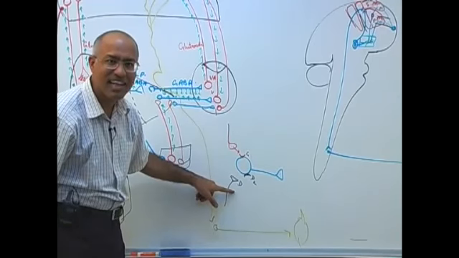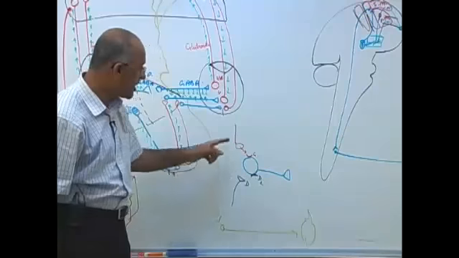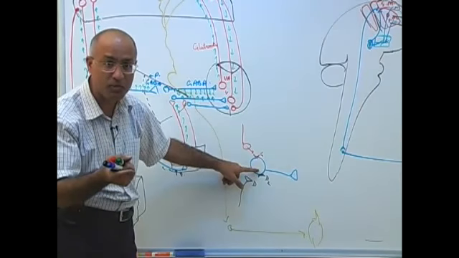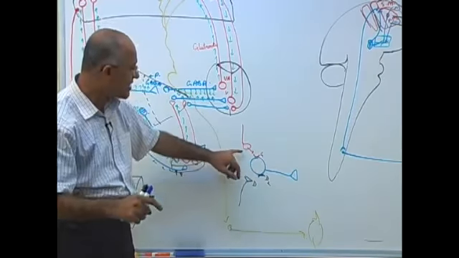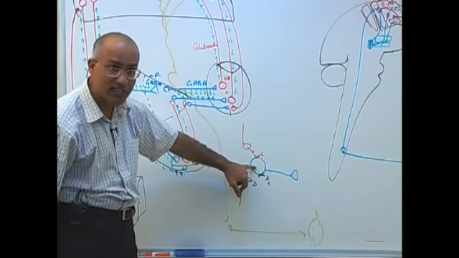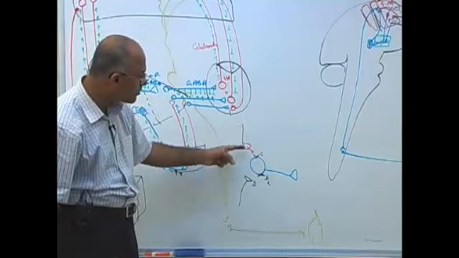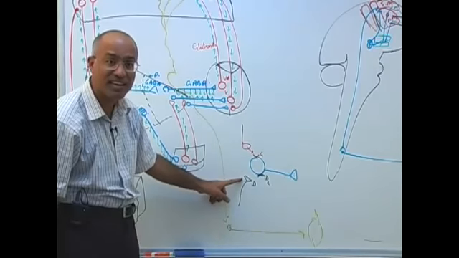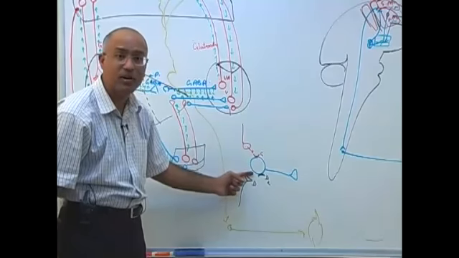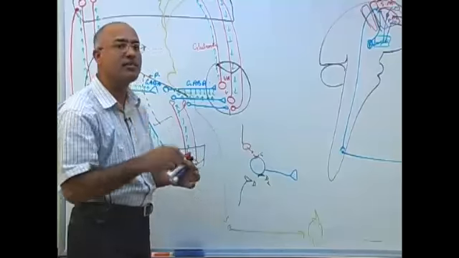But why do you need that? This is a fine tuning. There is a concept of fine tuning because we don't want over inhibition in this pathway, or over stimulation in this pathway. So this is stimulating the direct pathway, and this is inhibiting the indirect pathway, and both of them are putting a balance there. If there is more action potential coming from here and less action potential coming here, the net effect will be stimulation. If there is less action potential from here and more from here, the net effect will be inhibition.